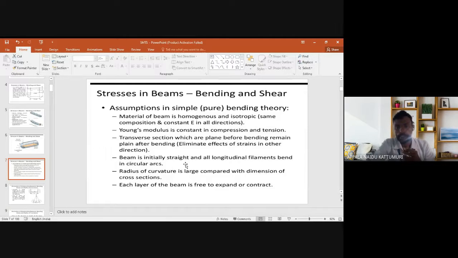The beam is initially straight, and all the longitudinal filaments bend into a circular arc. Initially the beam is straight, and after applying the forces, all longitudinal filaments bend into a circular arc. The radius of curvature is large when compared to the dimensions of the cross section of the beam. Each layer of the beam is free to expand or contract.